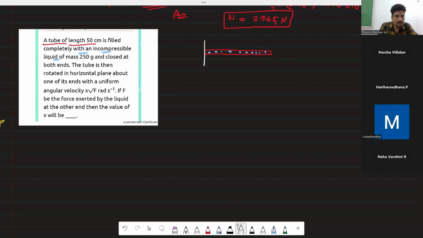It is saying this tube is rotated in a horizontal plane about one end with angular velocity omega. I am taking general omega, don't worry.